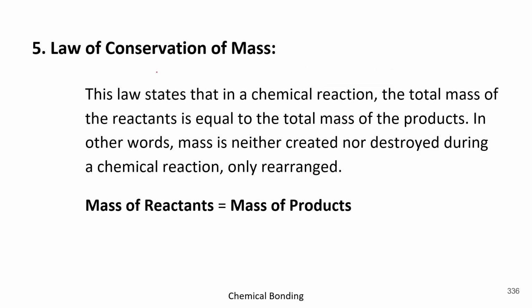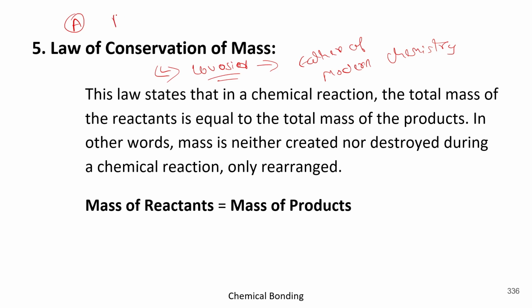So here we have the law of conservation of mass, which was given by Lavoisier. And Lavoisier is also known as the father of modern chemistry. Got it? So Lavoisier says that if there are two things, A and B, and they both get combined to form AB, then their mass before and after will be the same.